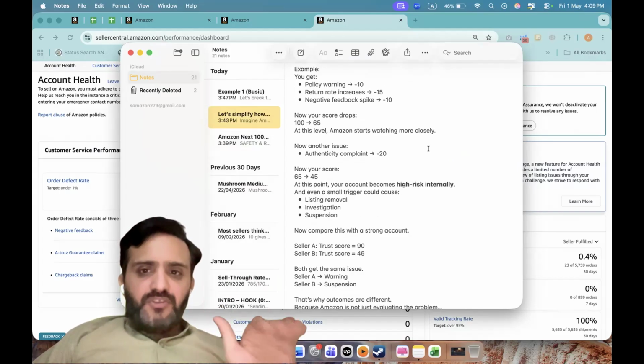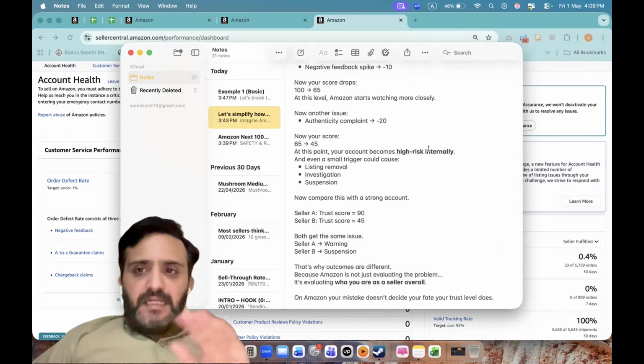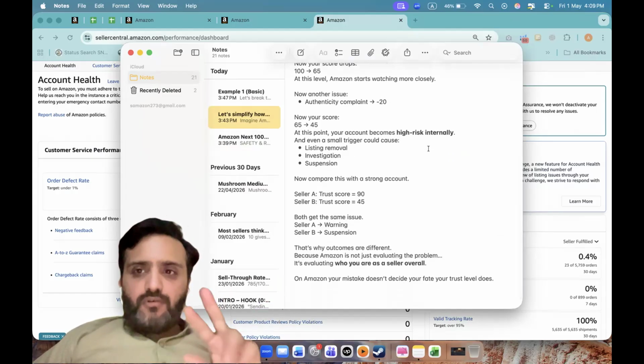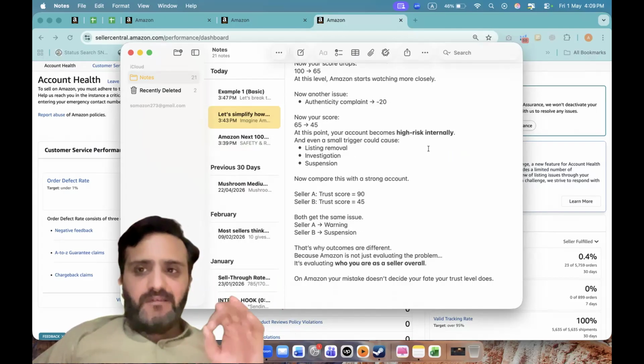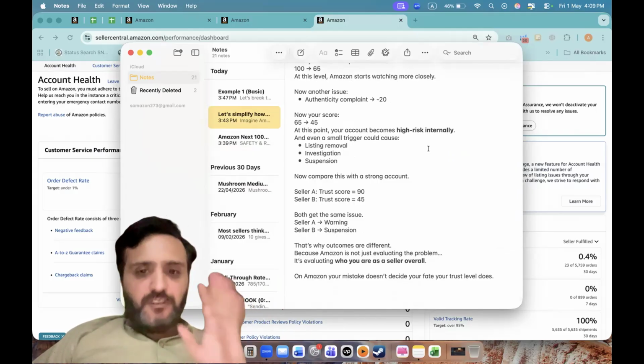At this level, Amazon starts watching more closely. Now another issue, authenticity complaint, minus 20. Now your score drops from 65 to 45, a very critical point. At this point, your account becomes high risk internally. And even a small trigger could cause a listing removal, investigation, and suspension.